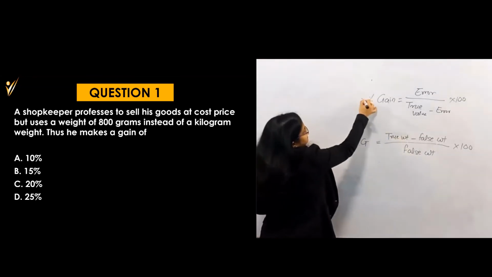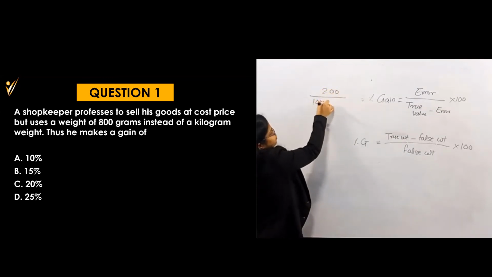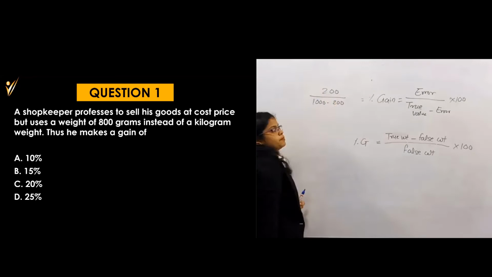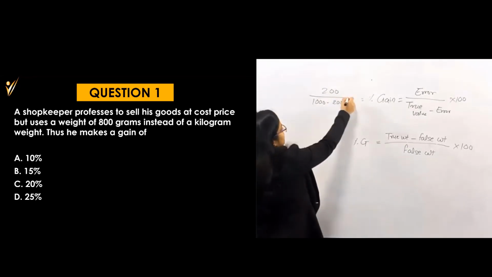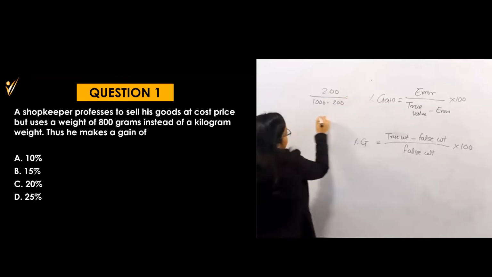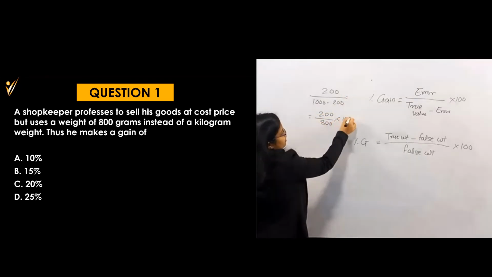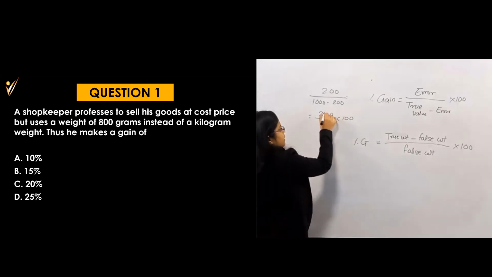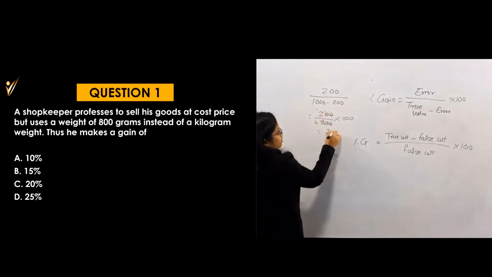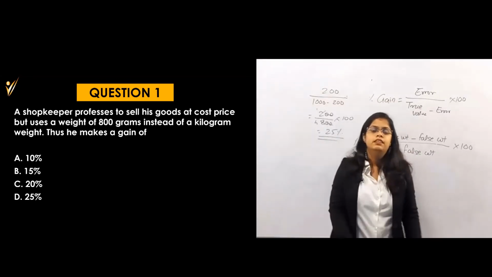So by this formula it becomes 200 divided by true value minus 200, that means 1000 minus 200. So it becomes 200 by 800. I will write down here: 200 by 800 into 100. This becomes 1 by 4. 1 by 4 means 25%. So your answer would be 25%.